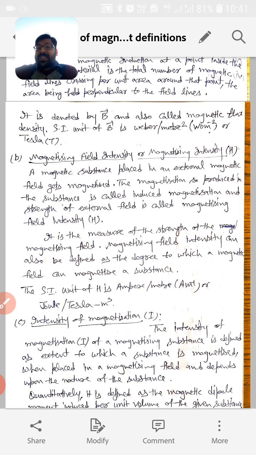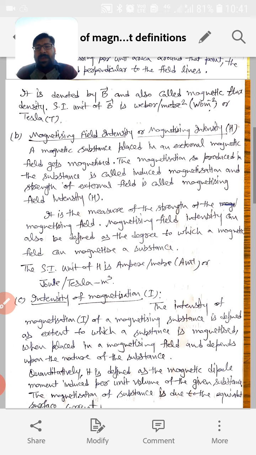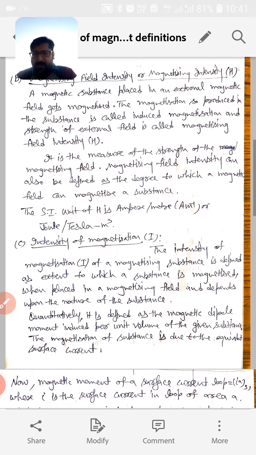So what is H? H is the measure of the strength of the magnetizing field, the field in which we have kept our substance. The measure of the strength of that magnetizing field is known as H, the magnetizing field intensity. The SI unit of magnetic field intensity is ampere per meter, or it is joules per Tesla meter cube.